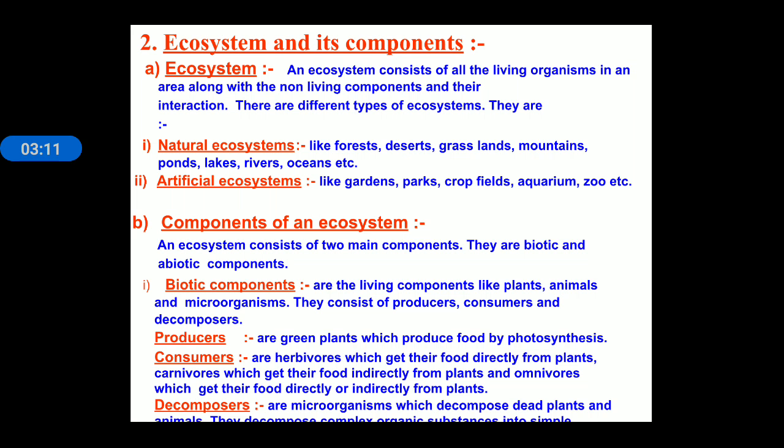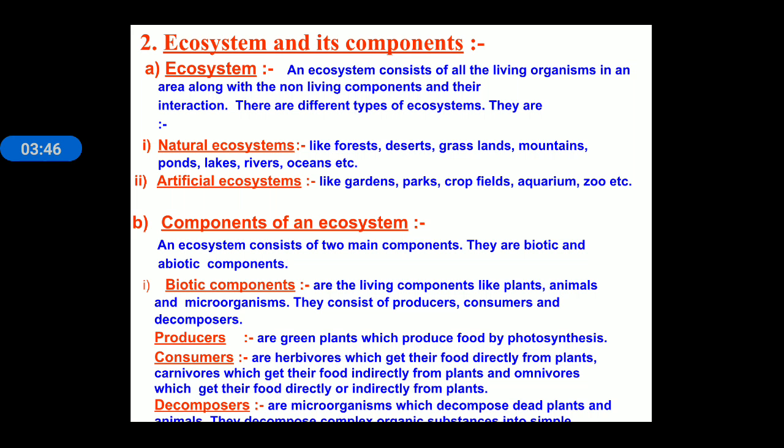For example, herbivores directly take their food from plants and grasses. And carnivores are those animals which take food from other animals, meaning they eat flesh as food. So next is omnivores. Omnivores are those organisms which depend upon both plants and animals for their food requirement.